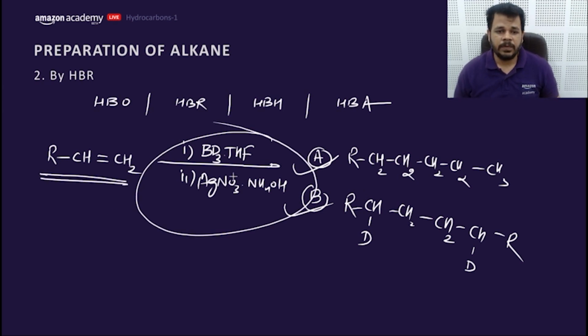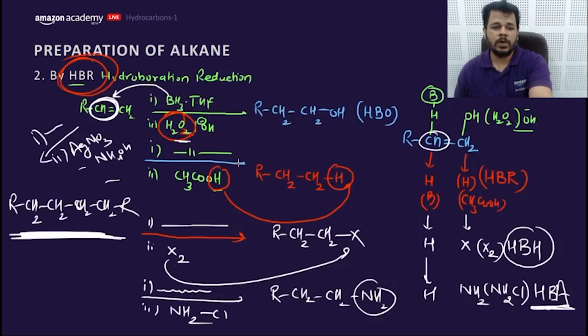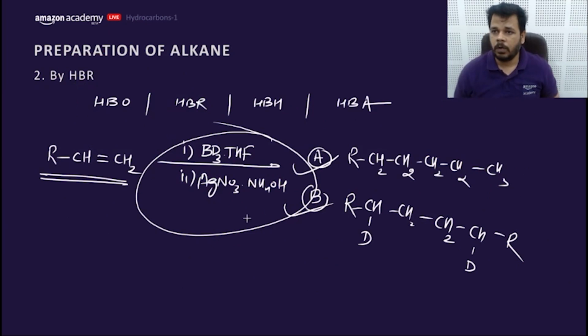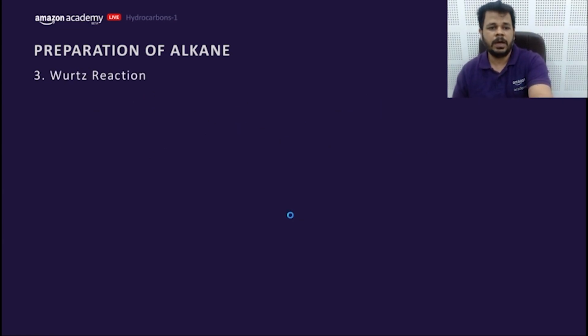If RCH=CH2 is given with BD3 THF and AgNO3 NH4OH, you can follow this. This is a very important point. What would be the answer? Anjali says B, GM says B, NK says B, Prince says B. Very good. So you all are absolutely correct, my dear friends. That means you all understood the hydroboration reduction very much. Clear? Let's move to the next part, the reduction part.